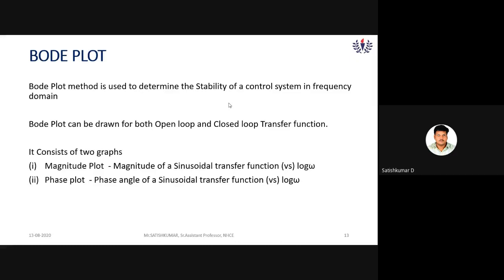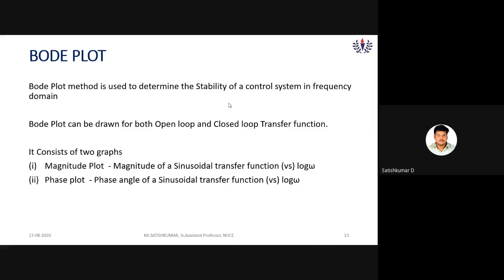So how is the magnitude plot drawn? The magnitude plot is a plot between the magnitude of the sinusoidal transfer function versus log omega. See, the previous root locus technique, we can draw on a normal graph sheet. But for the Bode plot, you have to draw only on a semi-log sheet.